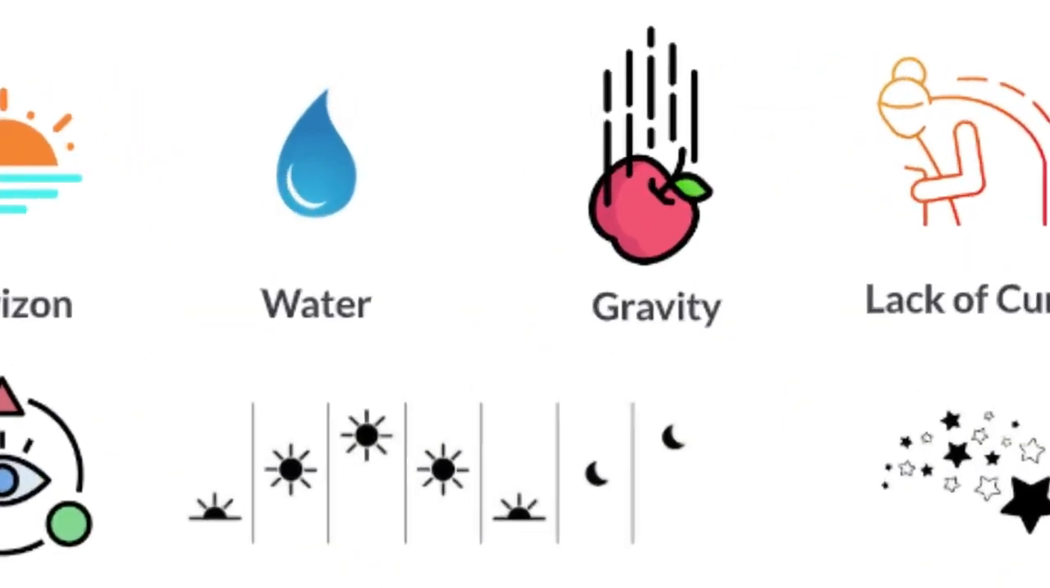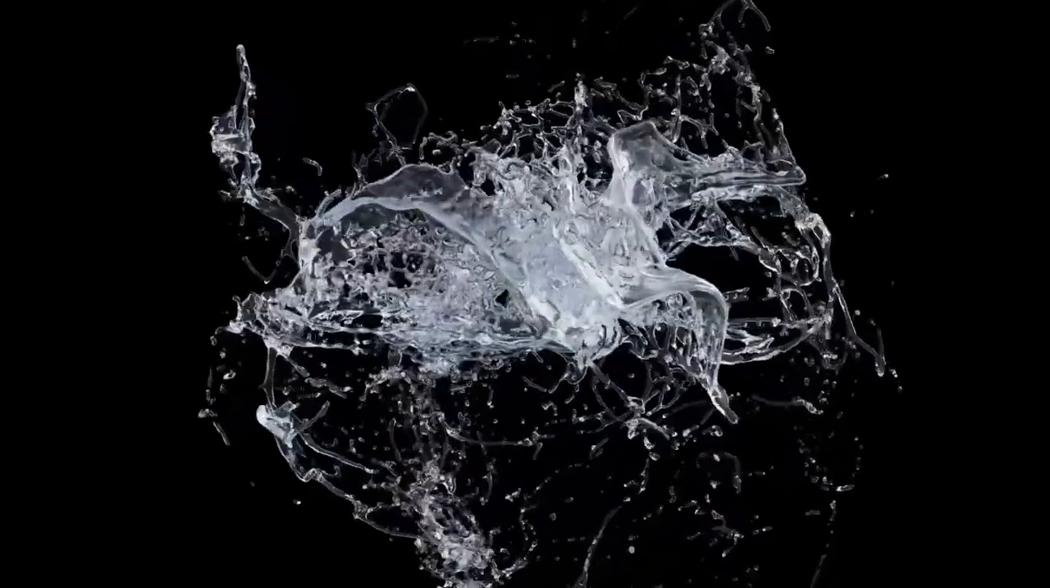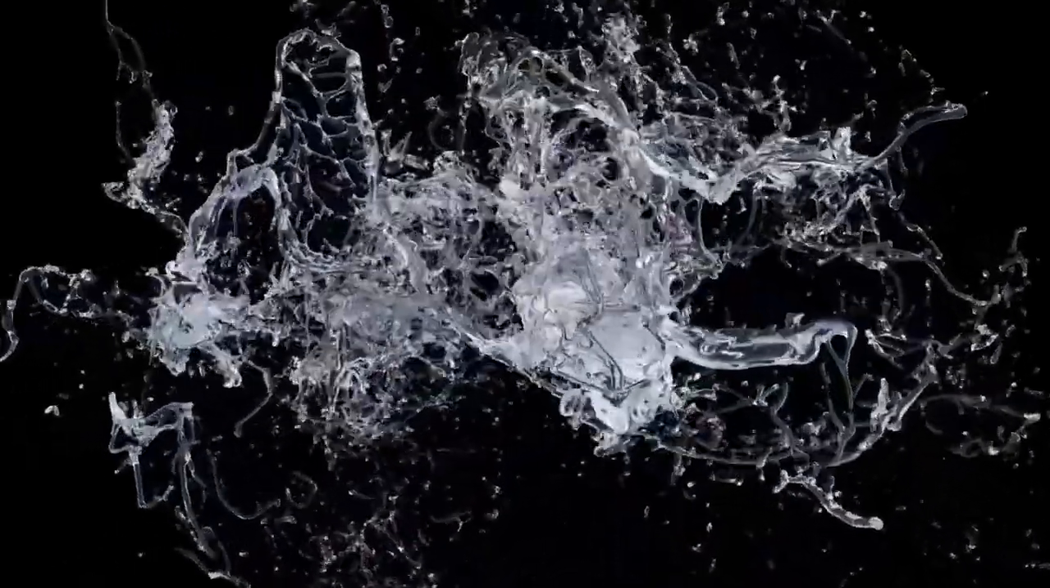Proof 2. Water. Another compelling proof of flat Earth is the behavior of water. Have you ever noticed how water always seeks its own level? This simple observation suggests that large bodies of water like oceans and lakes should also be flat and level.